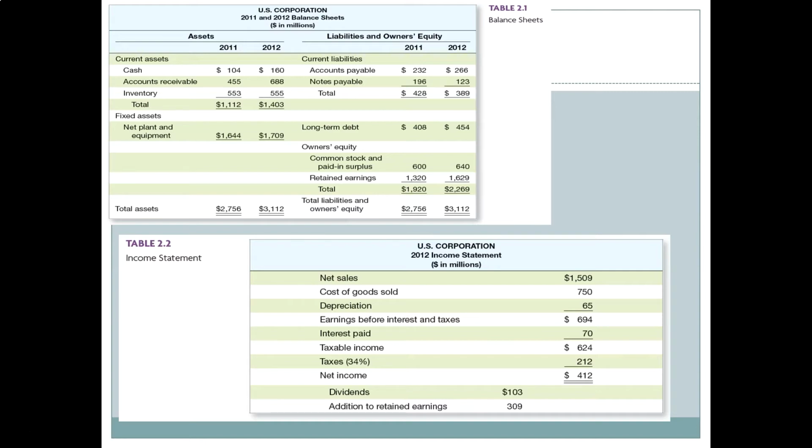And the reason this wiggle room exists is because, again, if you think back to the lecture from chapter 2, depreciation is not a cash expense. It is an accounting expense. Depreciation is a way for us to slowly reduce the value of our purchased assets and keep our book value and our market values relatively similar. It's a way to match the cost of assets to the revenue generated by assets. It's a lot of different things in accounting, but what it is not is an actual cash expense. I am not spending $65 million on depreciation.